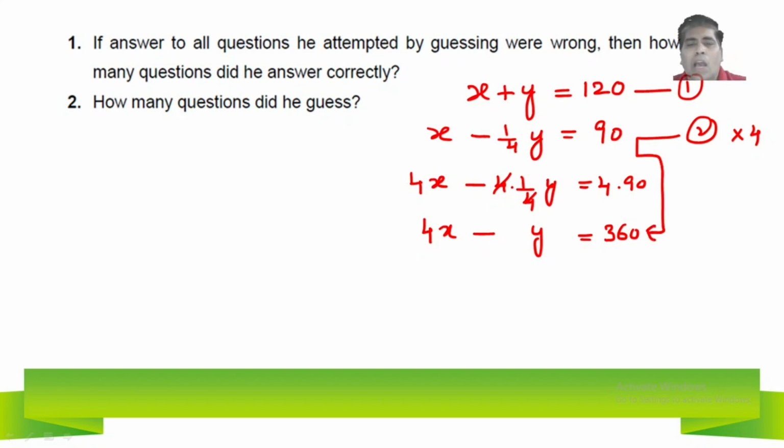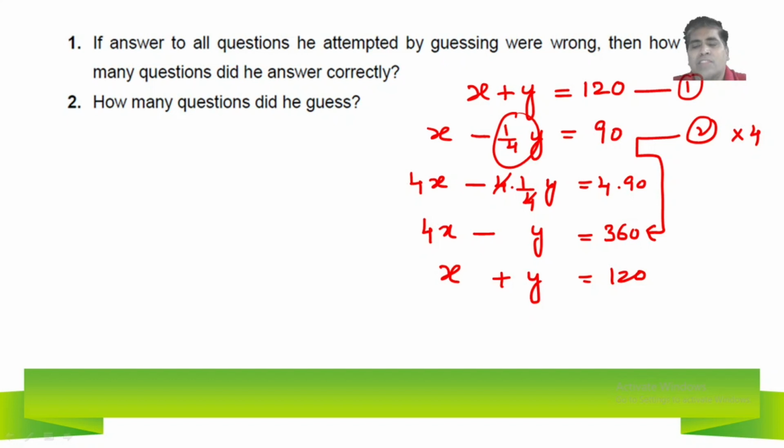Whatever we have, x minus 1/4 of y, here we have a fraction. When we are eliminating the fractions, we will feel difficulty. So I have eliminated that fraction. I just multiplied with 4 and I got this second equation. So what is the first equation? x plus y is equal to 120.